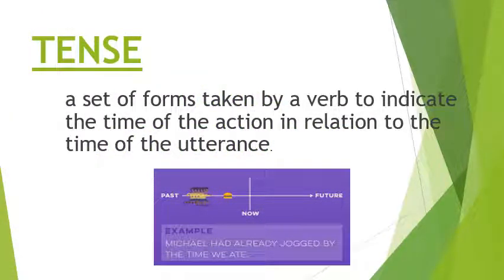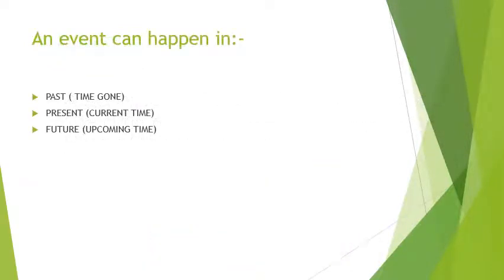As we have discussed earlier also, tense basically means something that indicates the time of an action. When did an action occur? When did an action happen? That is indicated by tense. Now, there are three types of tenses. Although there are 12 tenses, the main division is past, present, and future. Further, we have four subdivisions of each tense, but these are the main tenses.